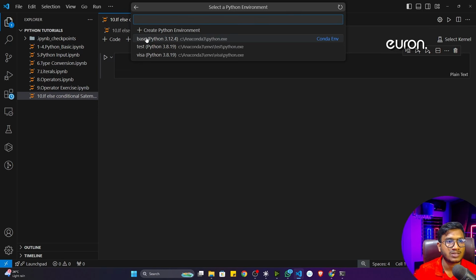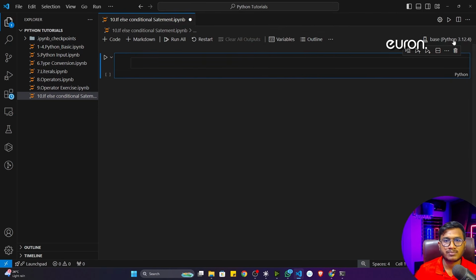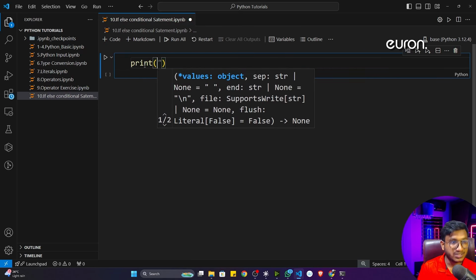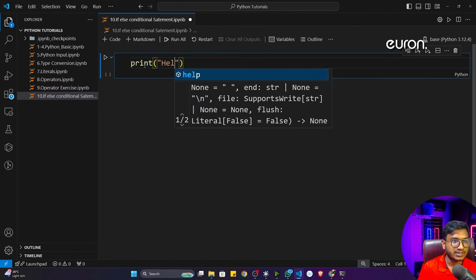Just try to select this particular base environment. Okay. Now see, this base environment is selected. Now if you want to test whether it's working fine or not, just simply do one print statement here. So print, let's say, hello.